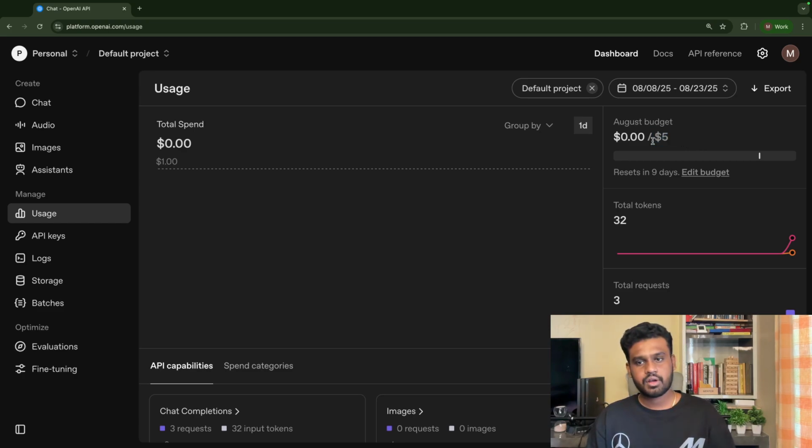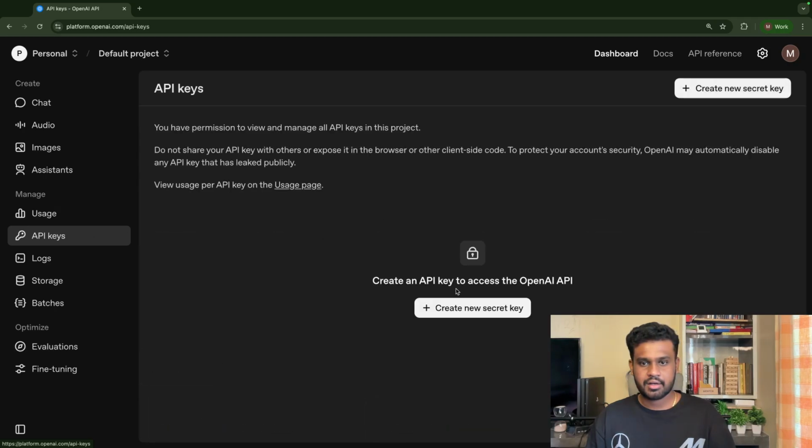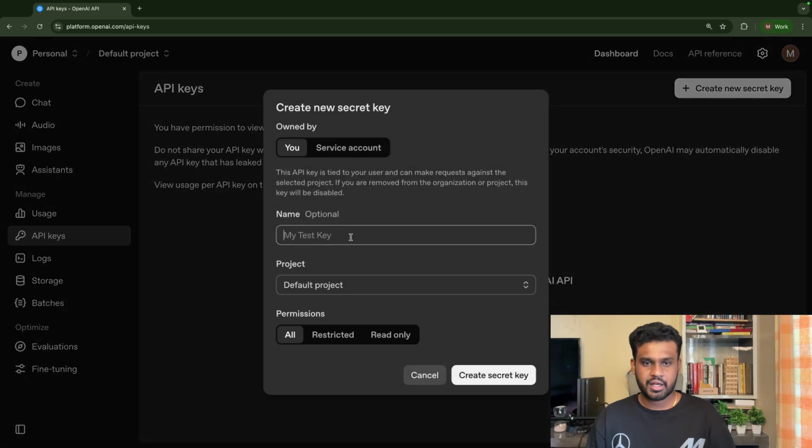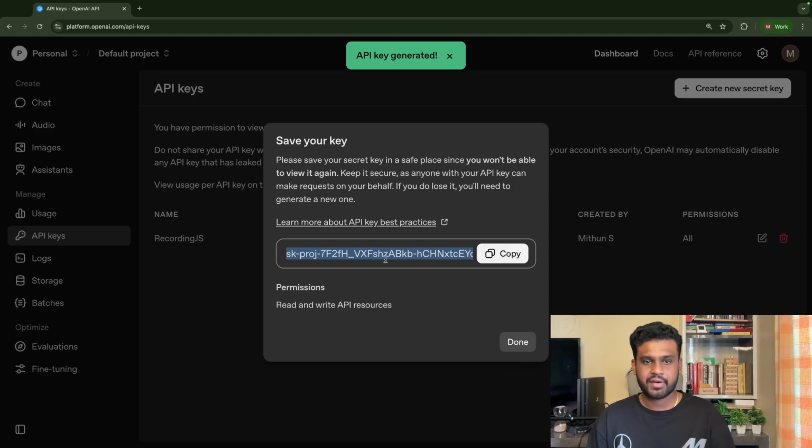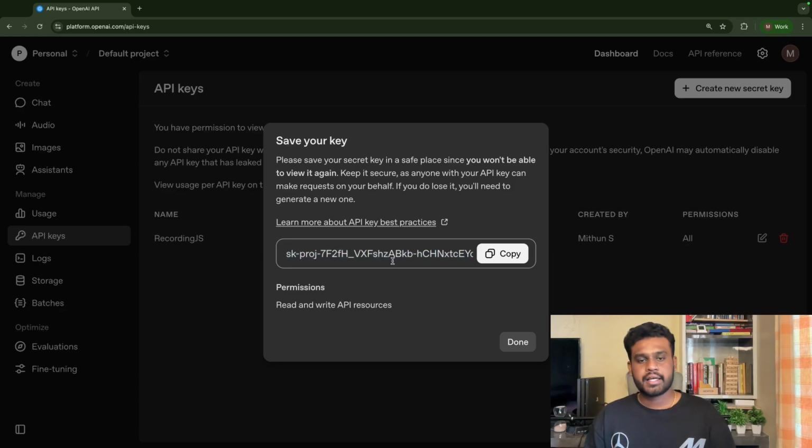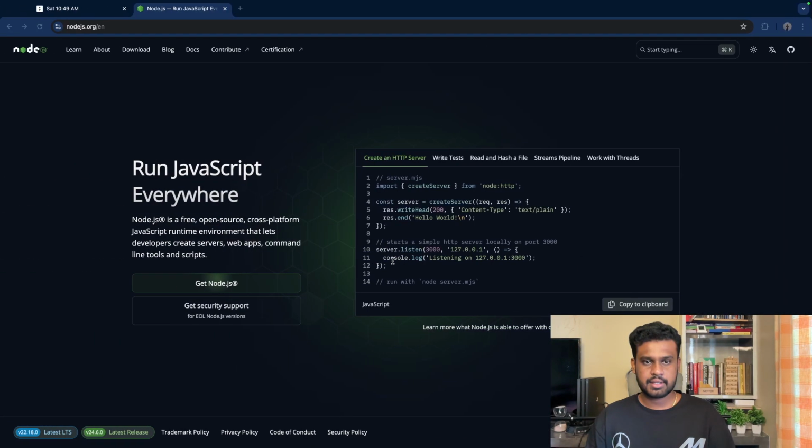Okay, great. So to generate an API key, go to the API key section and create a new secret key. I will just say recording JS, and let's create the secret. We have our API key ready. This is very sensitive. If you share this, anyone can use it, because API keys are already authenticated. Great. Now let's create a project.